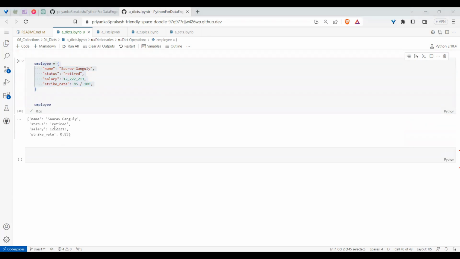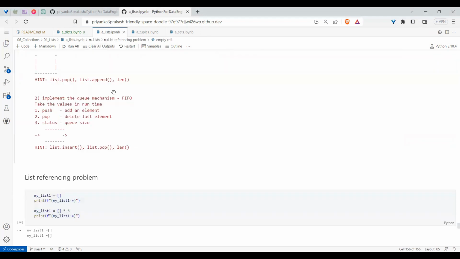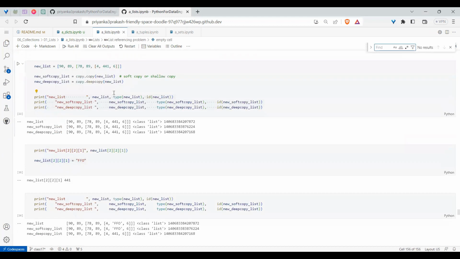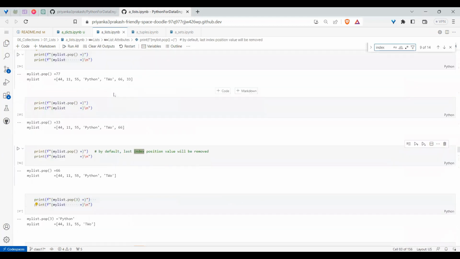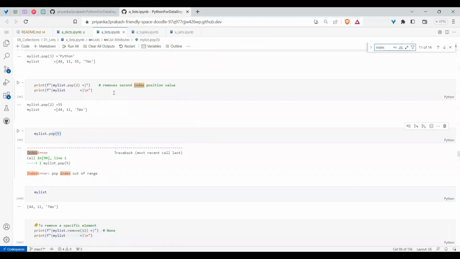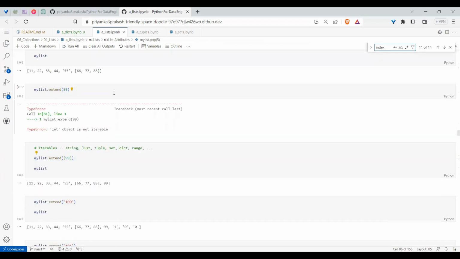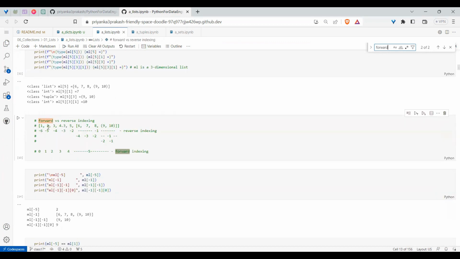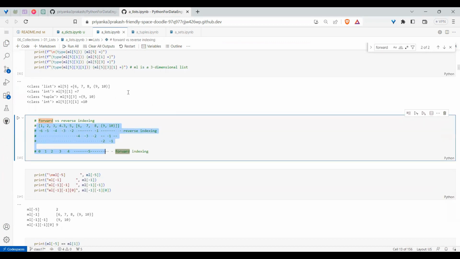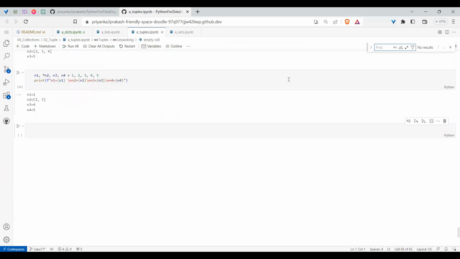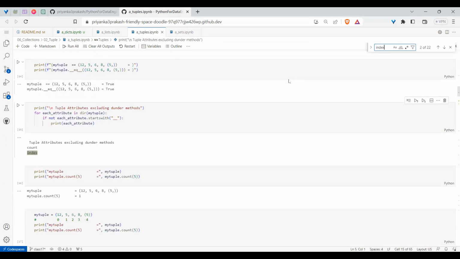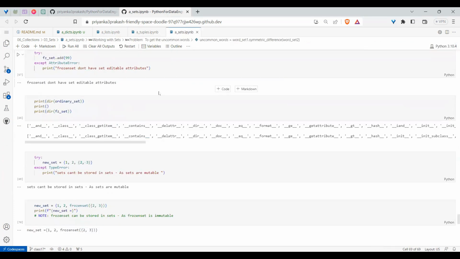Fine. Now, if you want to index, hope you remember when you are working with lists, we did indexing in a list. How did we do indexing in a list? We did like of 0, of 1, like that. We have a forward index and a reverse index. We followed the same logic, right? In the same fashion for tuples also, we did forward index and reverse index. The same logic we did with the indexing. Whereas for sets, I told that sets don't have an order.